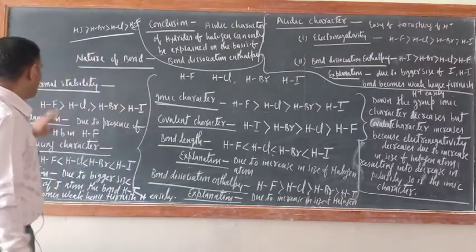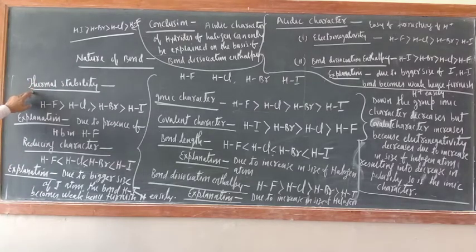Now just see thermal stability. The new property is thermal stability. What is the meaning of thermal stability? It is the tendency to withstand the heat, to bear the heat. So HF, HCl, HBr and HI. In HF, hydrogen bonding is there, so it can withstand more heat.